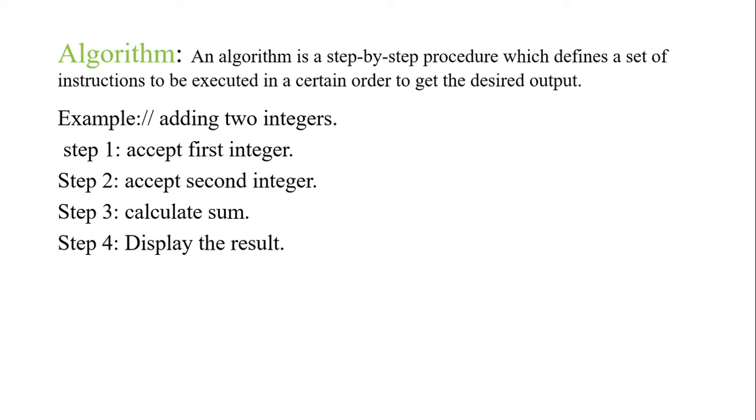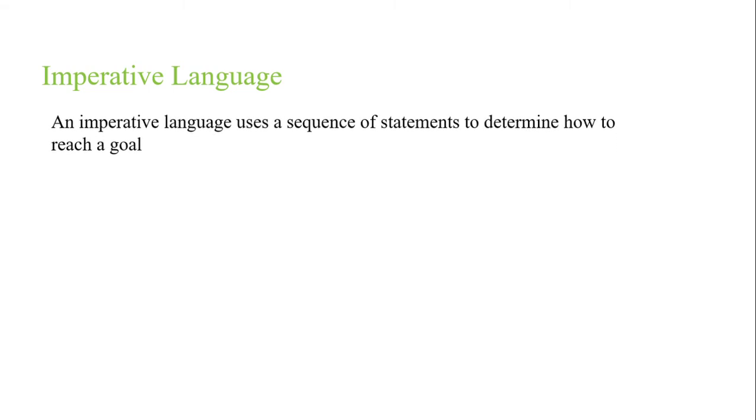So let us discuss the imperative form and declarative form. What do you mean by imperative form? Imperative form has a specific process for getting the desired result. It uses a sequence of steps, a sequence of specific processes, to determine the result. For example, let us consider the algorithm example of adding two integers.